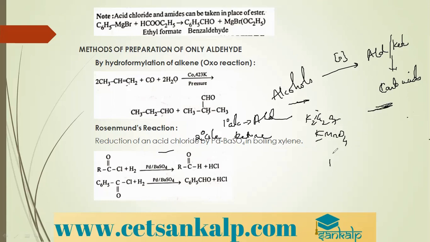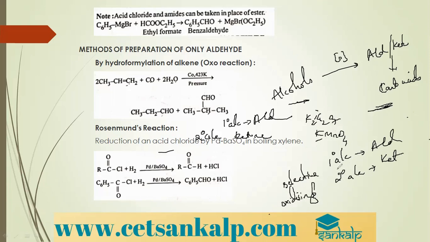So what if I want only an aldehyde from a primary alcohol, or only a ketone from a secondary alcohol? We use a selective oxidizing agent. For primary alcohol to aldehyde, the oxidizing agent used is called Jones reagent, or PCC, pyridinium chlorochromate. For oxidation of secondary alcohol to ketones, we use chromic anhydride. You should know it.